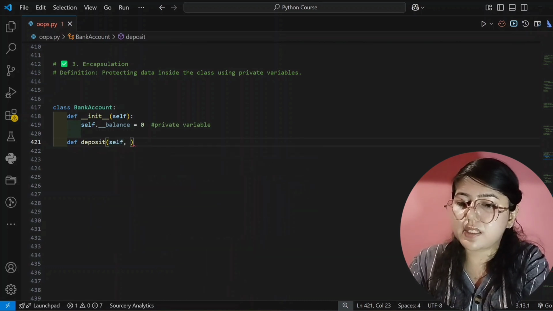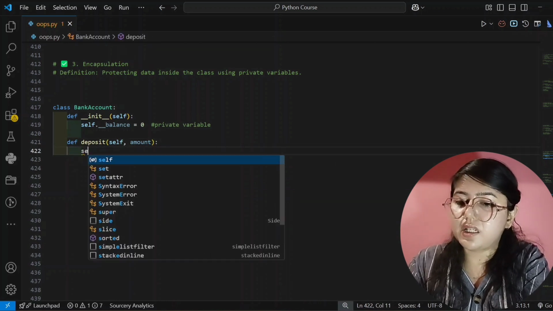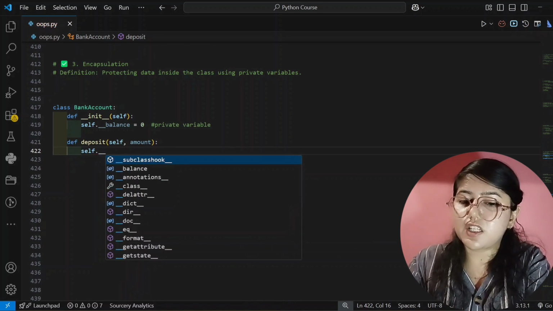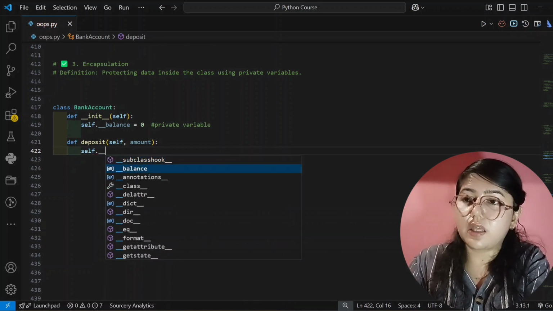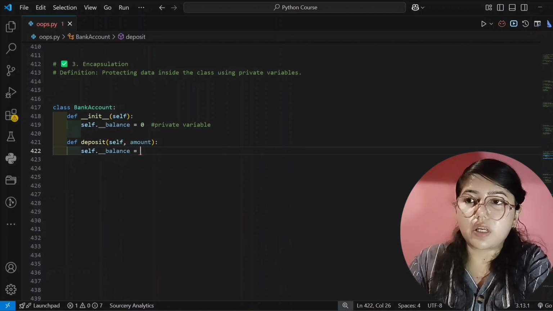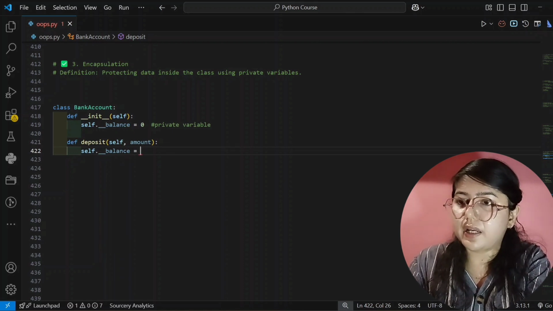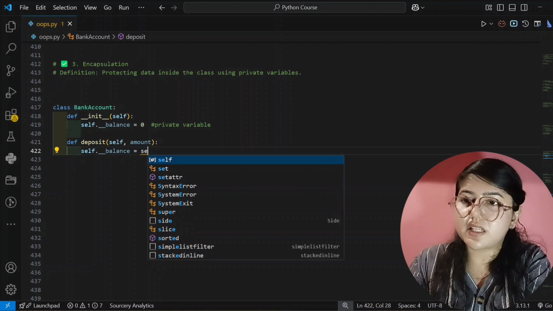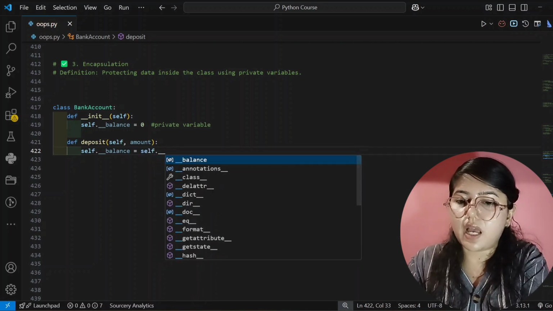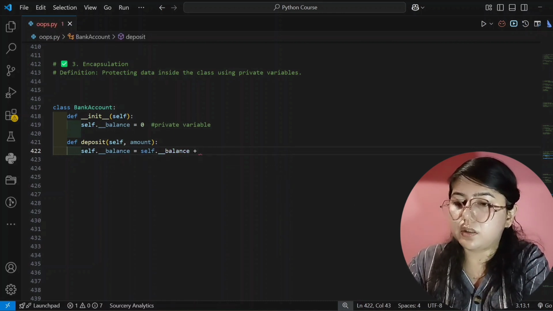See here what I am doing. First parameter self, and the second is amount. And here I am giving self dot underscore two times, and that is balance, which I have given in the above method. And here I am adding the amount. Initially it is 0 in balance, in the private variable it is 0. Here I am adding that. You do one thing, self dot underscore two times balance, and here I am adding amount.